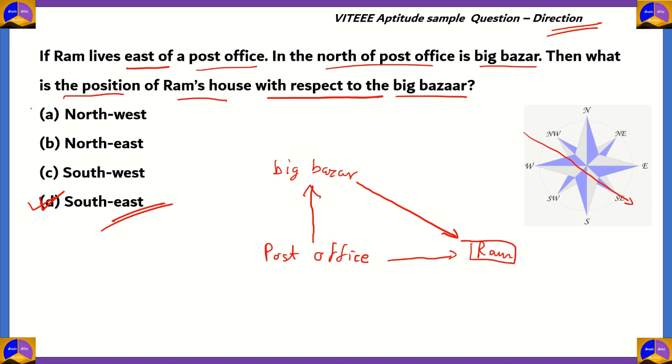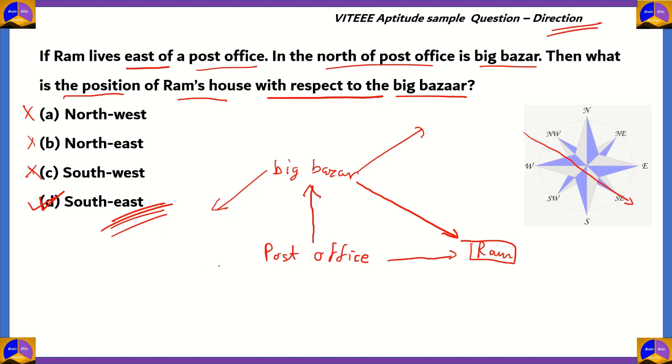So option A, northwest, is incorrect. That would have been correct if we were asked to find the direction of the bazaar, the position of the bazaar from his house. But since we have it the other way around, option A is incorrect. Option B, northeast, means it will go in that direction, which is not where his house is situated. And again, southwest is also incorrect, because if you were to draw a line southwest, it goes in a different direction from the position of the house. So therefore, the correct answer is option D, southeast.